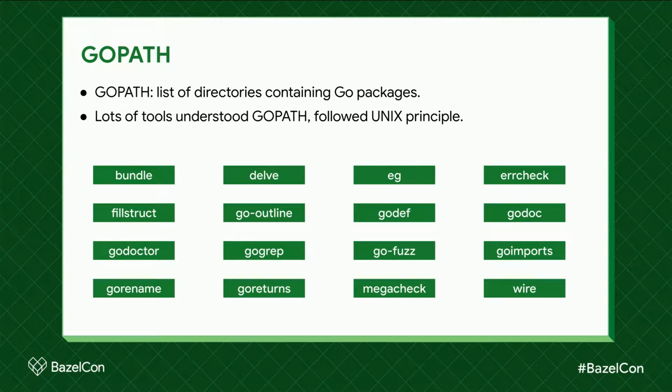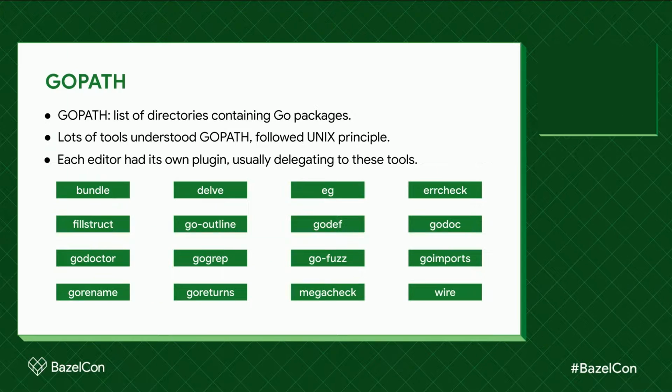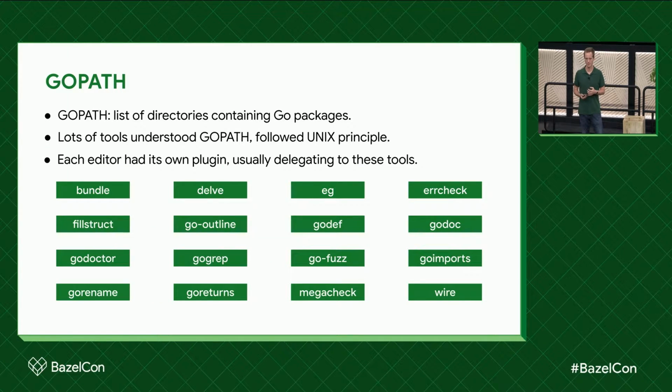Several are listed here. There are many, many more. I tried to pick a variety for you. So you have static analysis, refactoring, fuzzing, documentation, a debugger, a little bit of everything. Some of these tools stood on their own, but many were used in editor plugins to implement basic features. So if you were setting up Emacs, for example, you'd install a bunch of these tools, and if you were setting up VS Code, then the plugin would install them for you. But either way, the editor would delegate basic functionality to these programs.